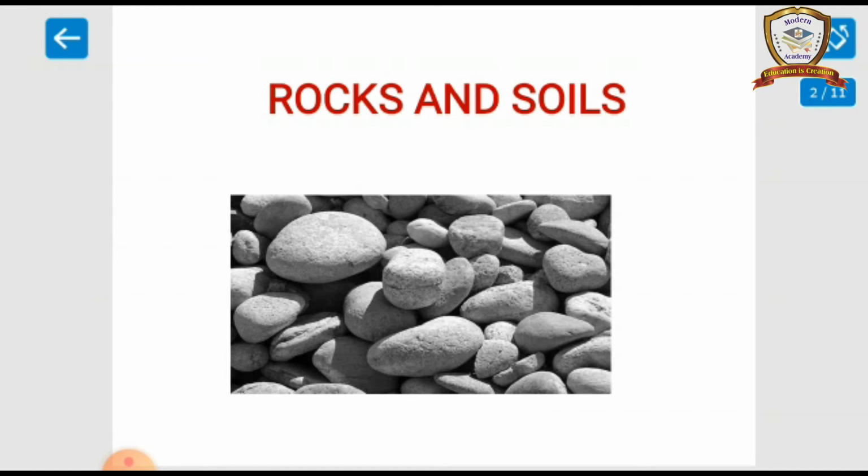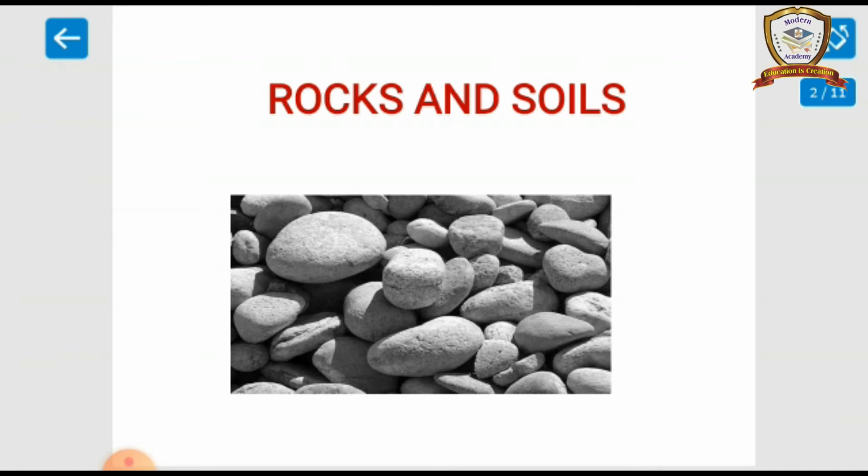Classification of rocks: igneous rocks, sedimentary rocks and metamorphic rocks. Igneous rocks are formed by the solidification of molten magma, so they are called primary rocks or parent rocks. The word igneous is derived from the Latin word ignis, meaning fire. Characteristics of igneous rocks: they are hard in nature, impermeable, do not contain fossils, are associated with volcanic activities, and are used in construction work.